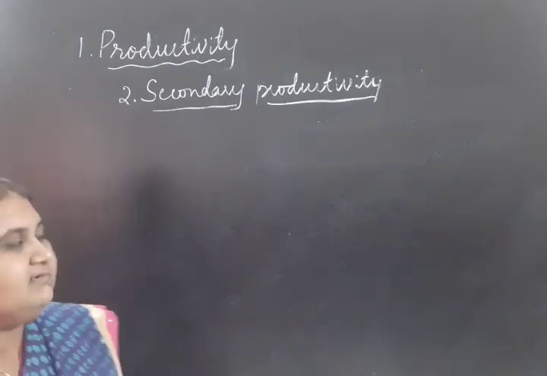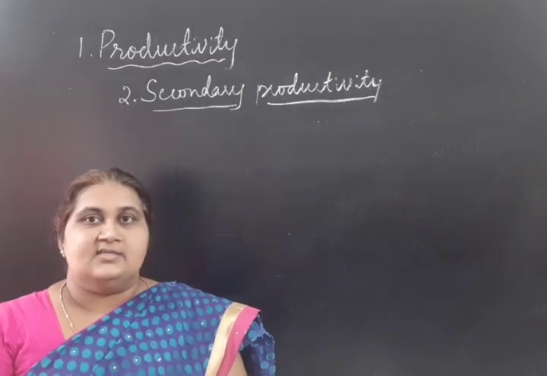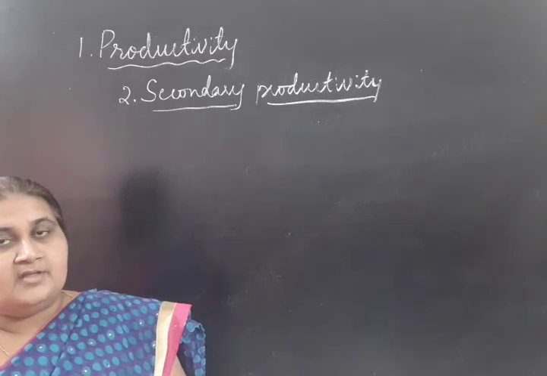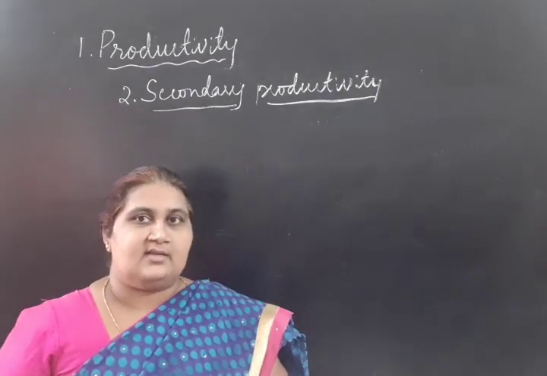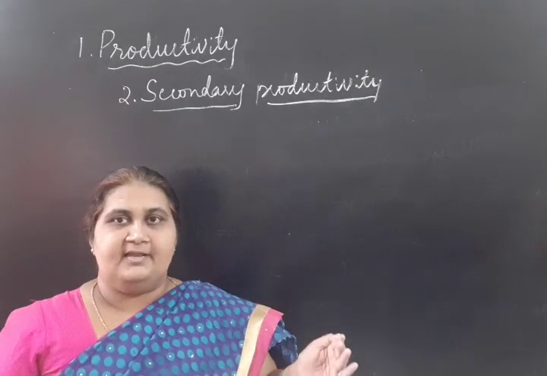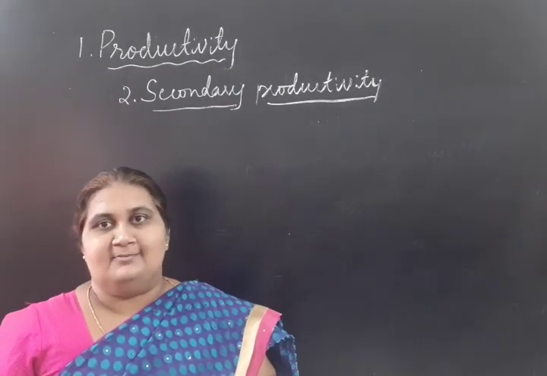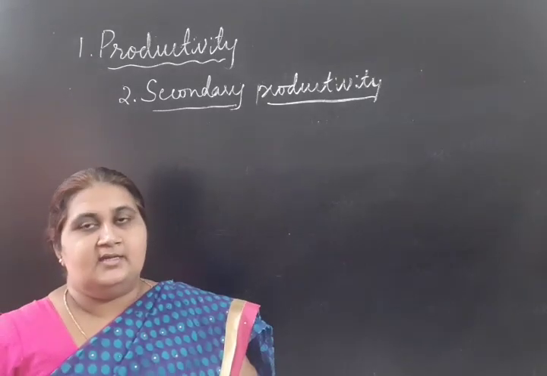The second type of productivity is secondary productivity. Secondary productivity is related to the consumers. Primary is related to the formation of organic matter or biomass by the producer.